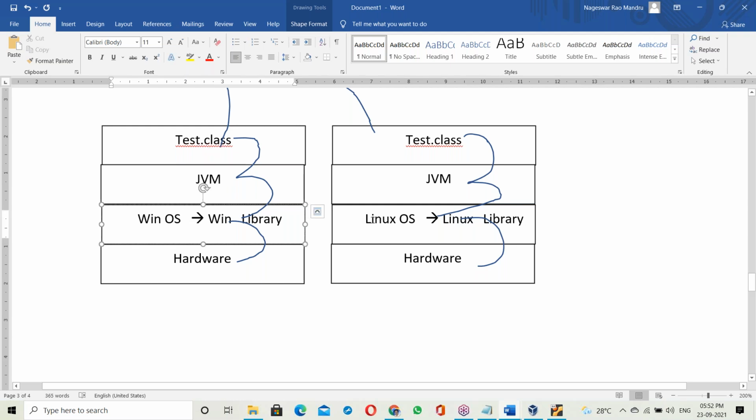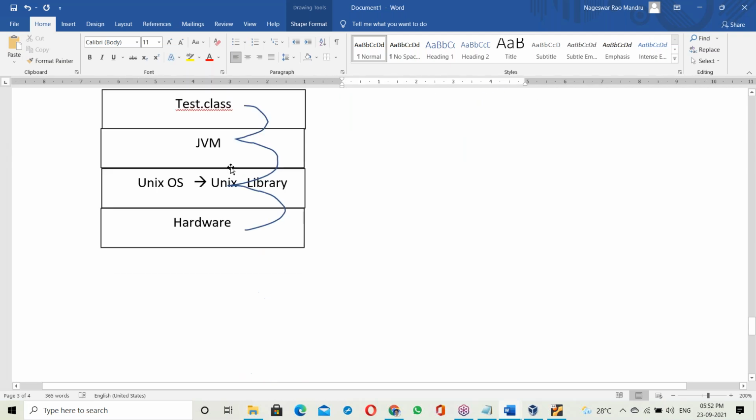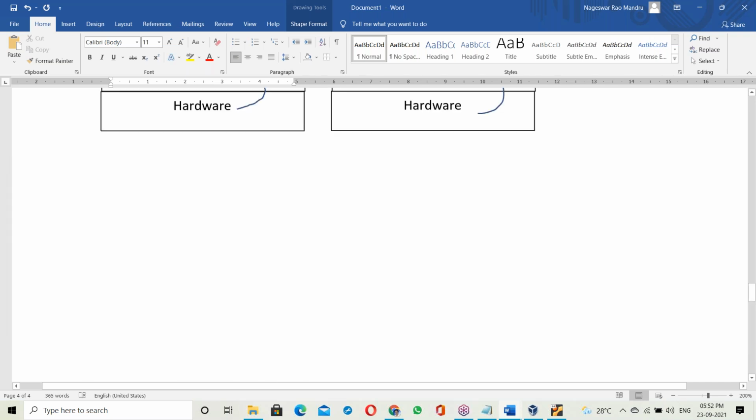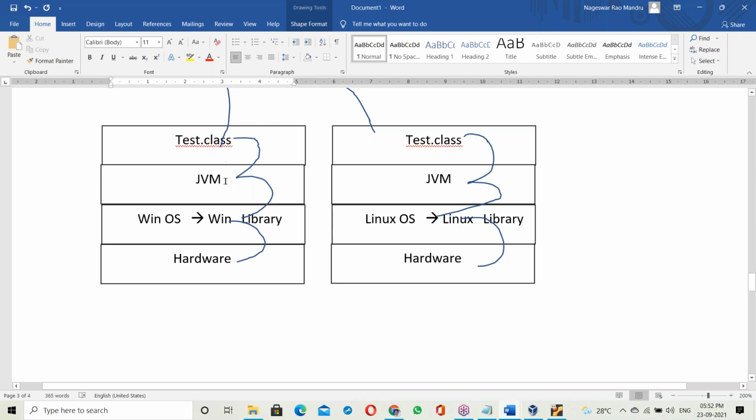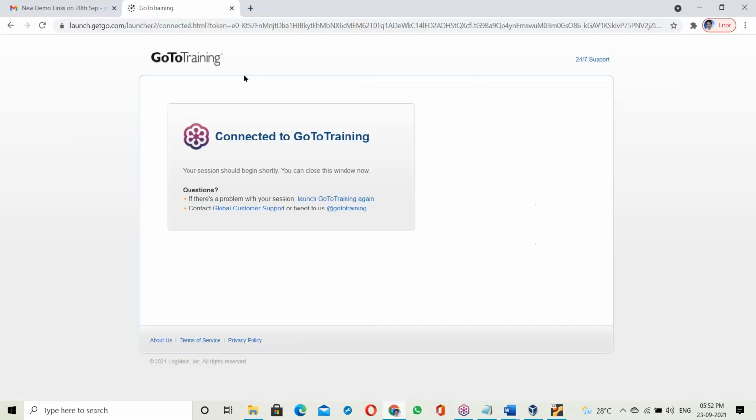Windows JDK is different, Linux JDK is different, Unix JDK is different. The same JDK cannot be installed on different operating systems. For every OS, a separate JDK is available, because JVM is OS dependent. Okay, let me show the JDK for different operating systems.